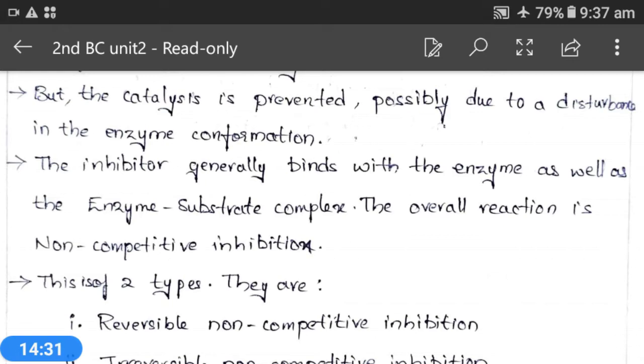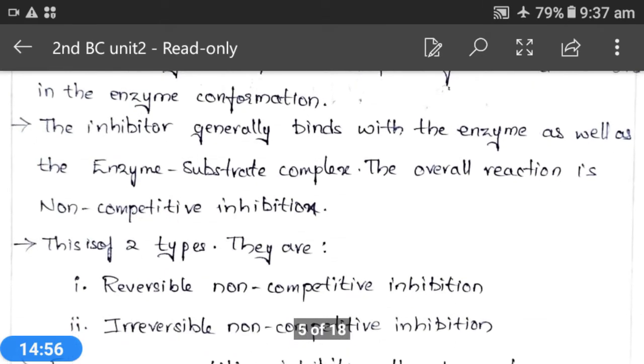This non-competitive inhibition is again of two types: reversible non-competitive inhibition and irreversible non-competitive inhibition. For non-competitive inhibition, the Km value is unchanged while Vmax is lowered.